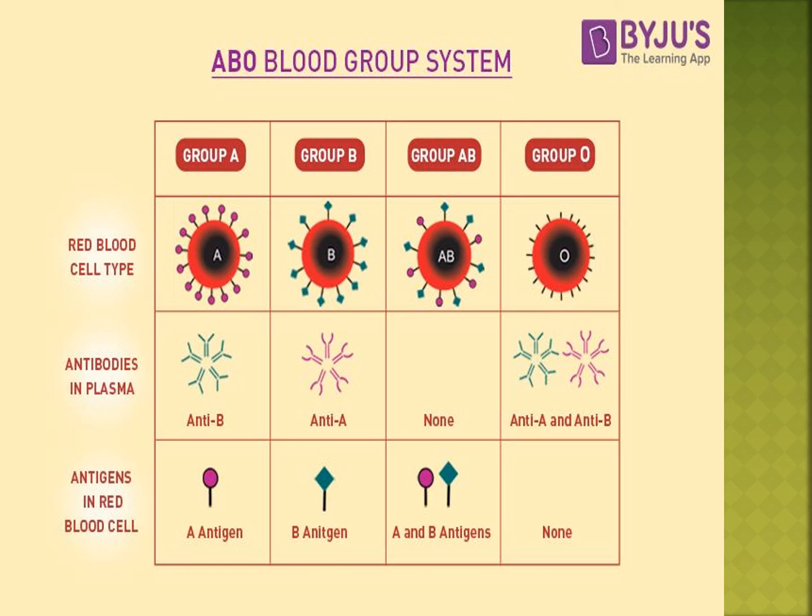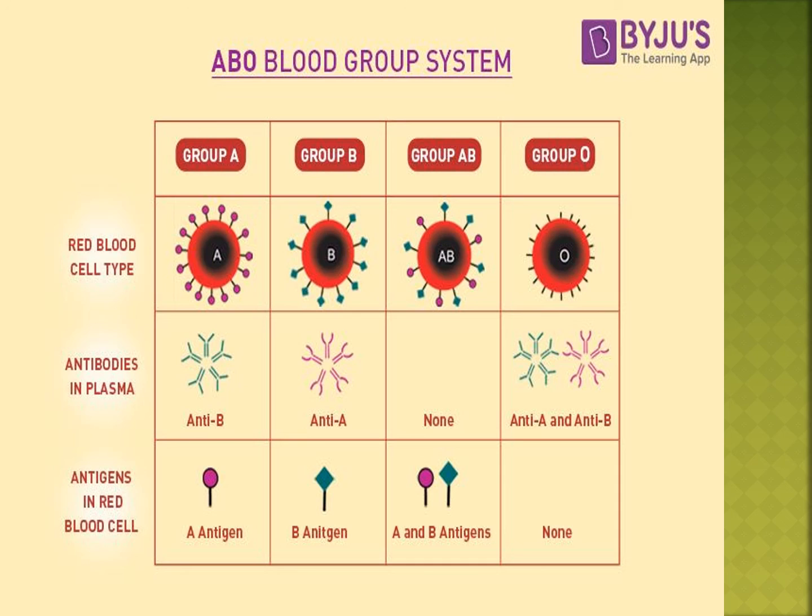Everybody has different blood groups. The boxes given here show red blood cell types: blood group A, blood group B, blood group AB, and blood group O. That is, four types of blood cells are there: A group, B group, AB group and O group.